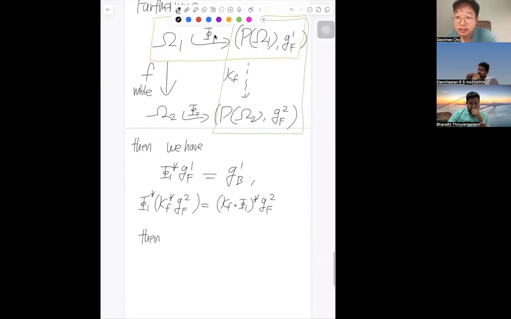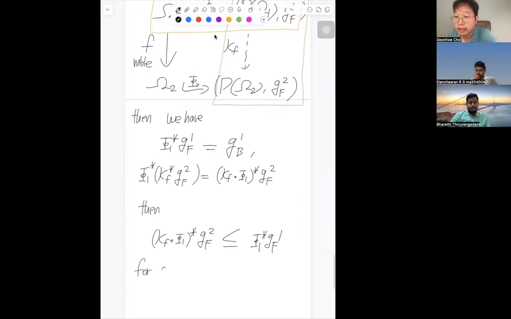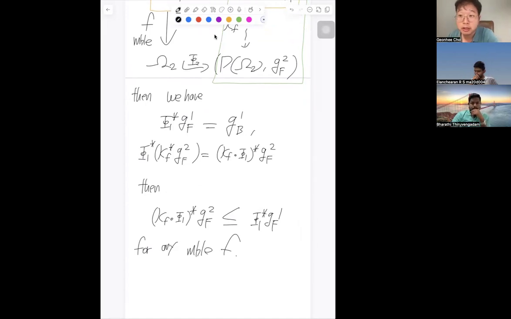So can you guess what should be the answer? This one, because we compose further, for any measurable map. And this is one of the most fundamental inequalities in a statistical context.